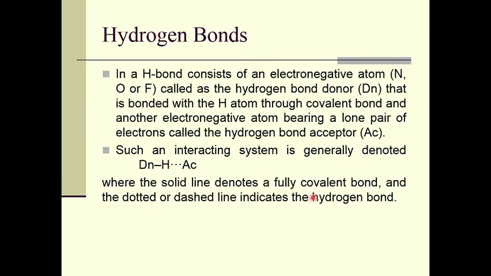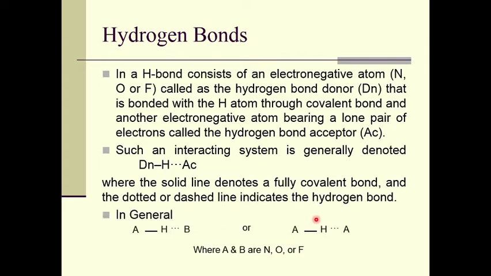Here the solid line denotes a fully covalent bond and the dotted or dashed line indicates the hydrogen bond. So, in general I can write that the A atom is covalently bonded with hydrogen, and this hydrogen is hydrogen bonded or weakly bonded with the B atom. Here A and B are electronegative atoms.